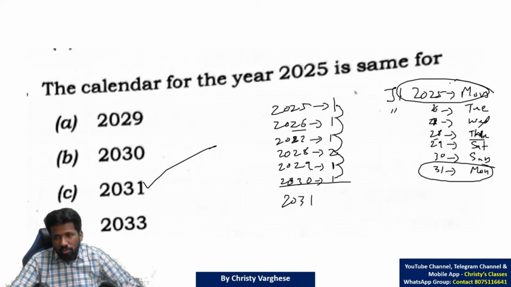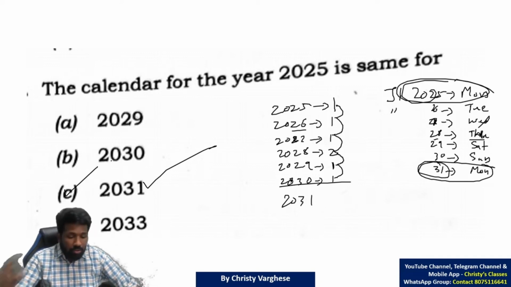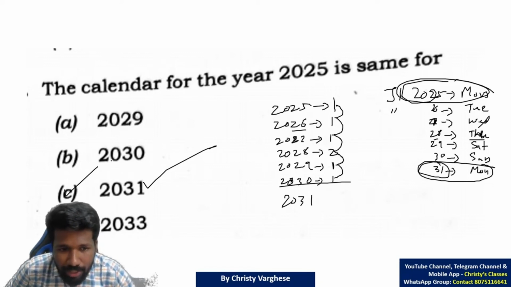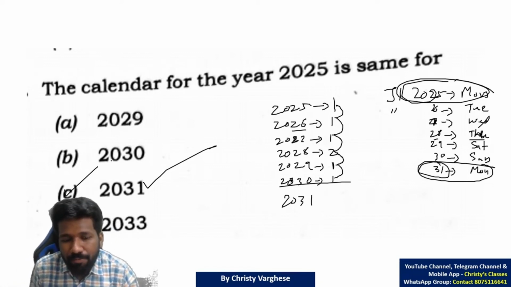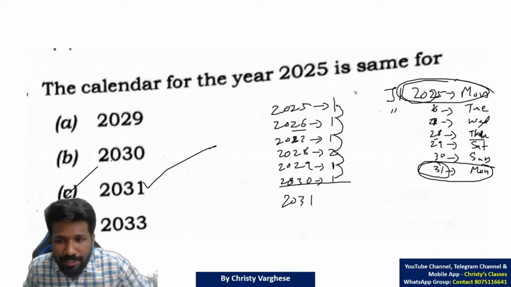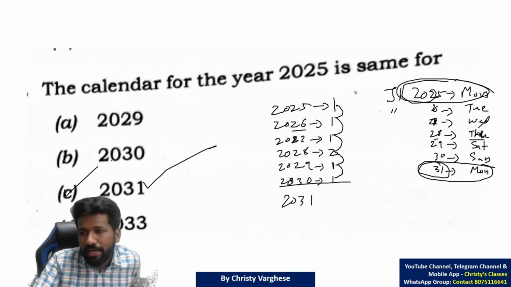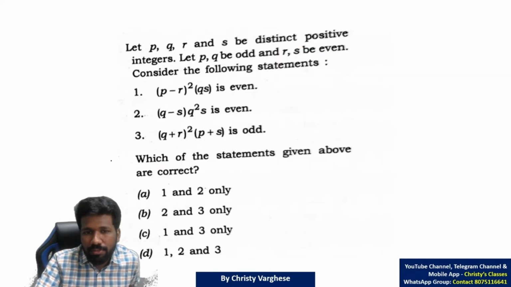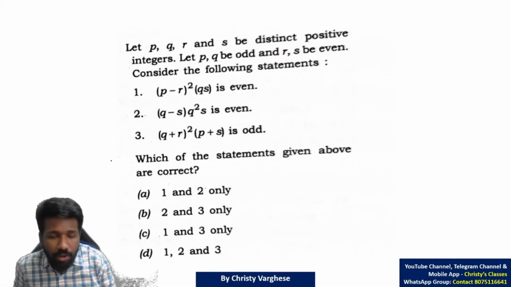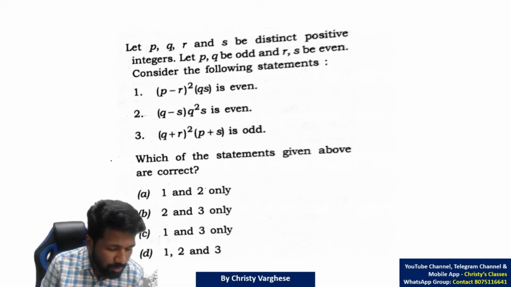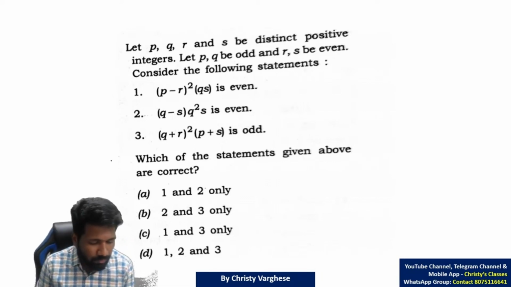That is why the 2025 and 2031 calendars will match. You have to check whether both are ordinary years also. 2031 is already an ordinary year, so no problem with that. We have discussed this theory in detail in previous lectures. So this idea was enough to solve this question. This also we have discussed many times, the even-odd idea itself again repeated. So try this, all of you.